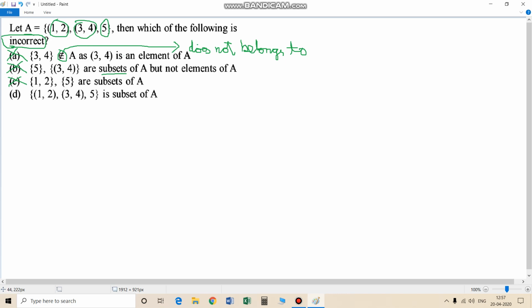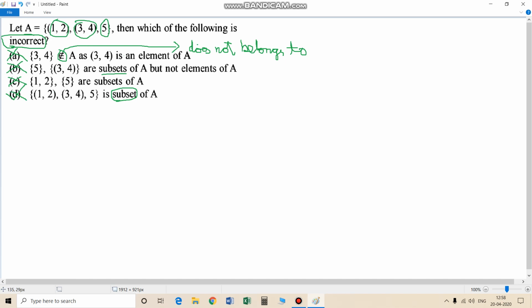C also can't be the option, and the answer is option D, but let's check it. 1, 2, 3, 4, 5. This is the main set. The set A is a subset of A because here it is given as subset. If it had said proper subset instead of subset, then this statement would have been wrong. Sorry, this is again correct.